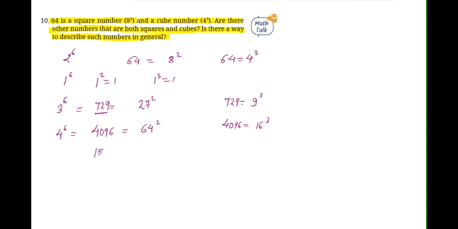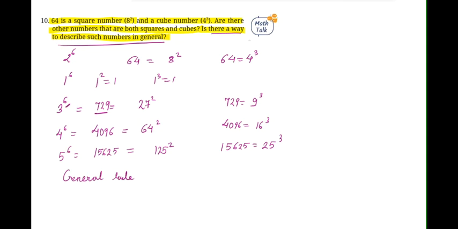Similarly, we have 15,625. We can write this number as 125 square, and 15,625 is also a cube number. It is a cube of 25, or I can express it as 5 to the power of 6. So is there a way to describe such numbers in general? Yes, there is a way. So the general rule would be a number is both a perfect square and a perfect cube if and only if it can be expressed as the sixth power of some number.